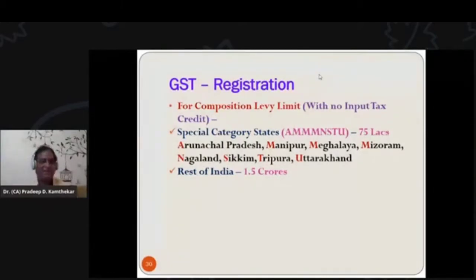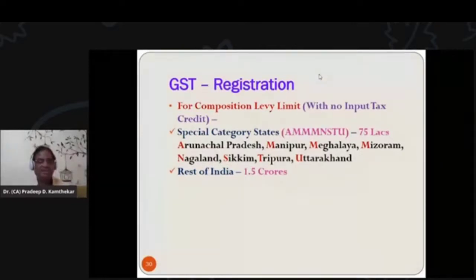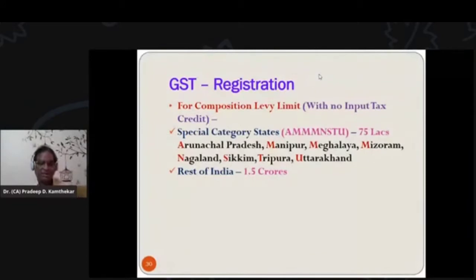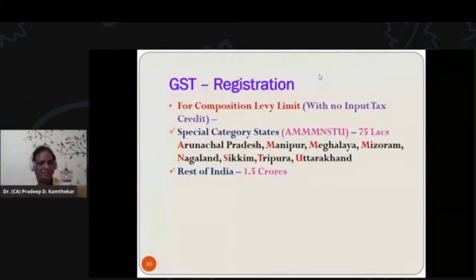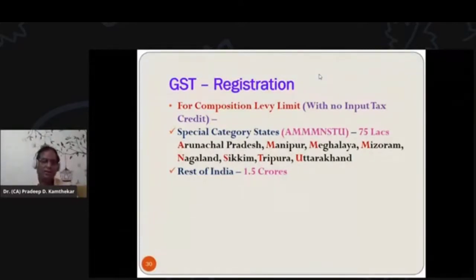No other GST records are to be kept by this dealer who is having this composition scheme. That is the reason why I see many small business people who are having this composition scheme put their GSTIN number on the nameplate of the shop, saying that they are under a composition scheme and their GSTIN number is so and so. That means, suppose they are levying 5% GST on the entire value of goods and services they are supplying, then they will not get input tax credit. What is input tax credit, that we will see in detail in the later slides.